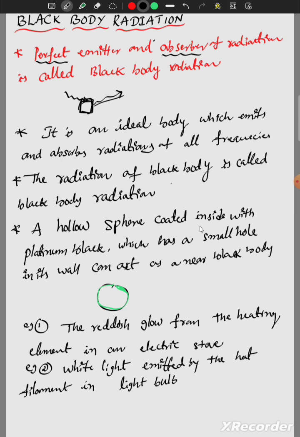A hollow sphere coated inside with platinum black, which has a small hole in its wall, can act as a near black body. The examples are the reddish glow from the heating element in an electric stove, and white light emitted by the hot filament in a light bulb.